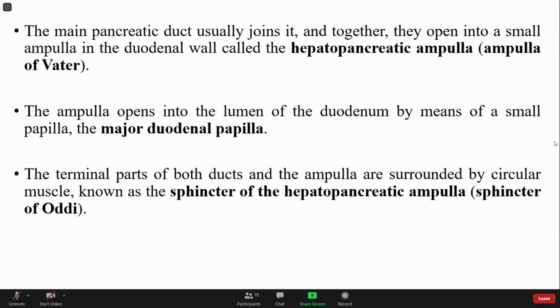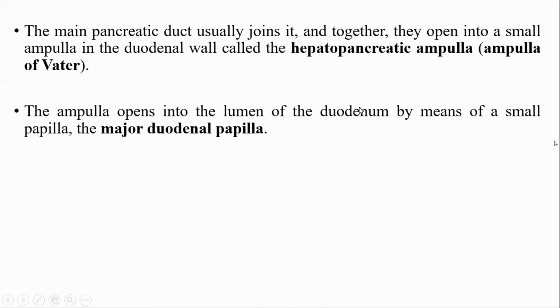The ampulla opens into the lumen of the duodenum by means of a small papilla, the major duodenal papilla. In the second part of the duodenum there is a small projection of the mucosa, known as the major duodenal papilla.